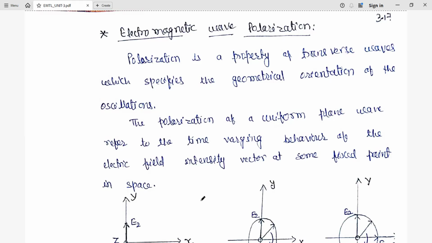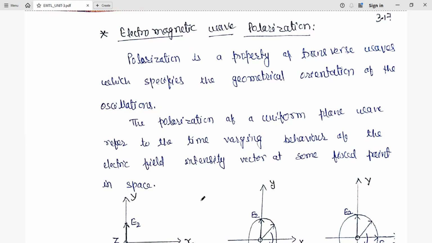So what is polarization? Polarization is the property of a transverse wave which specifies the geometrical orientation of the oscillation. How does that oscillation have orientation in 3D space? That is discussed with the help of polarization. So how does this orientation take place when the wave propagates, the electric field or magnetic field, when it moves?